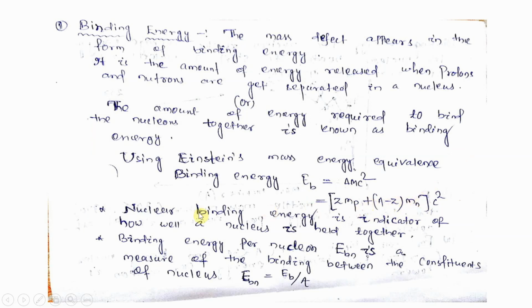And nuclear binding energy is just the indicator of how well a nucleus is held together. The nucleus which possesses more binding energy is strongly bonded, and the nucleus which possesses less energy is weakly bonded.